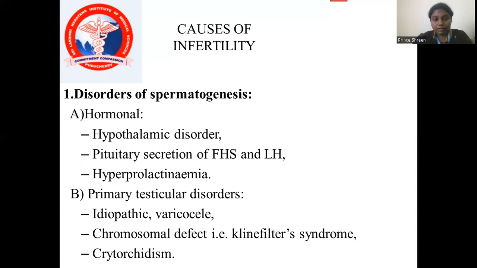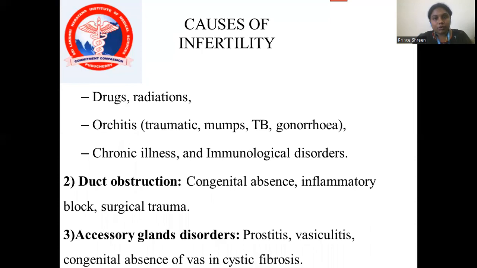When compared to B, that is primary testicular disorder, there are three: first is idiopathic varicocele and chromosomal defect, that is Klinefelter syndrome, and cryptorchidism. What are the causes continued by the primary testicular disorder? That is drugs, radiation, surgeries, trauma, TB, gonorrhea, and the chronic illness and the immunological disorder.